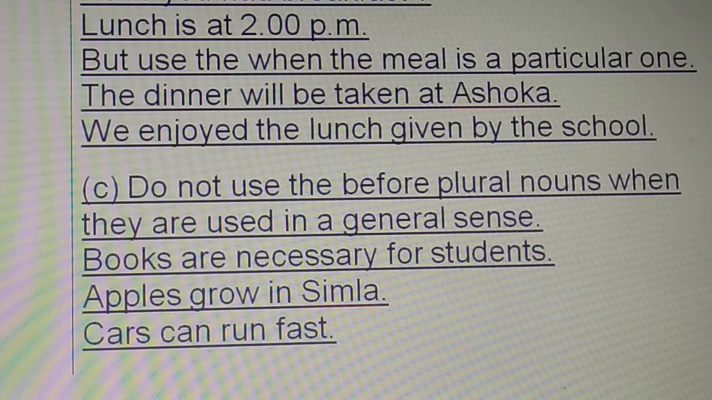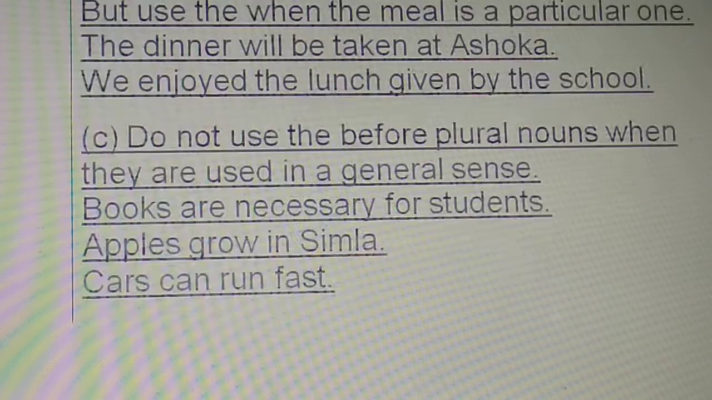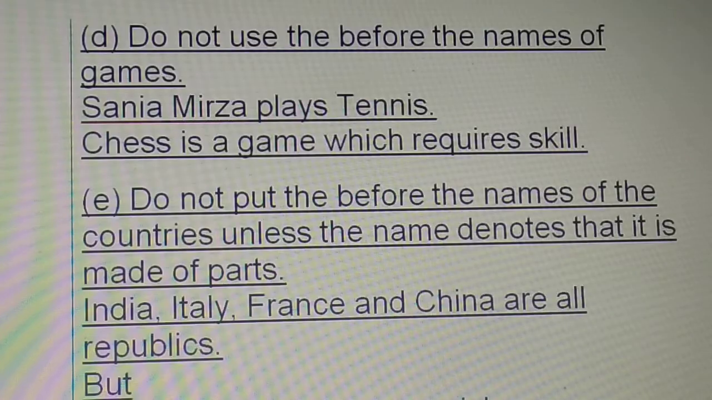Do not use the before plural nouns when they are used in a general sense. Books are necessary. See, plural books. Apples grow in Shimla. Cars can run fast. Do not use the before the names of games. Sania Mirza plays tennis, not the tennis. Chess is a game which requires skill.